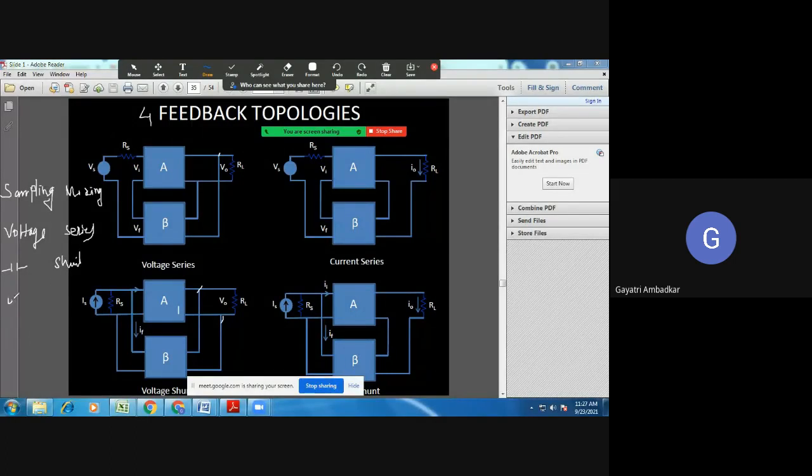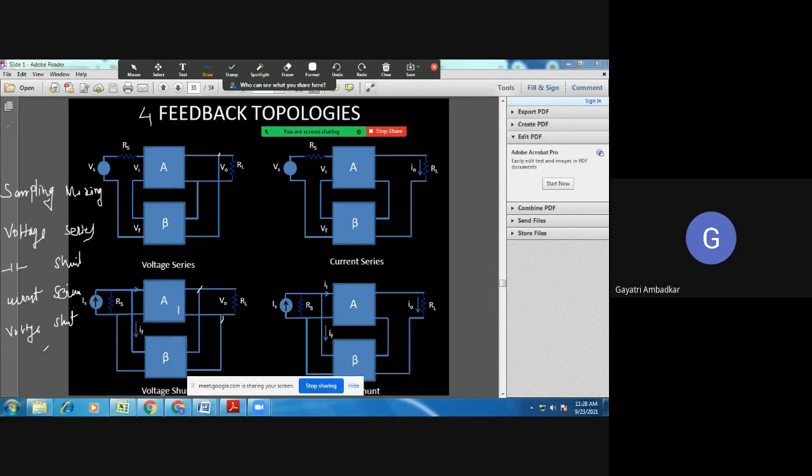Then I can sample current and mix it in series. And I can sample current and mix it in shunt. So how many feedback topologies are there?